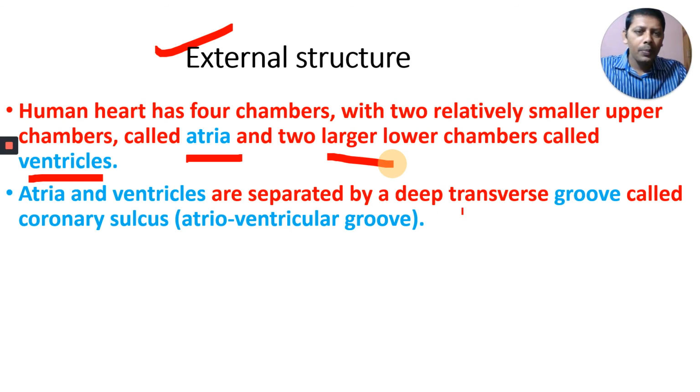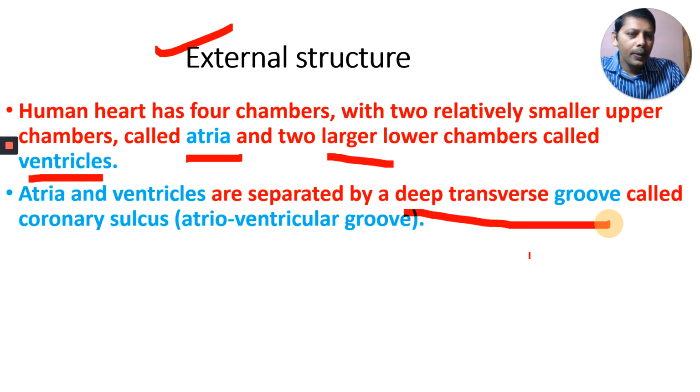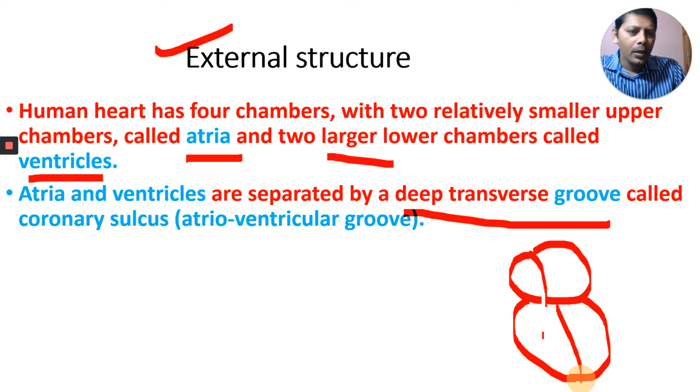Atria and ventricles are separated by a deep transverse groove. For example, this is one chamber of our heart, this is another chamber of our heart, and these are the other two chambers. Now talking about atria and ventricles: this is atrium, this is atrium, and this is ventricle. The atria and ventricles are separated by one groove.